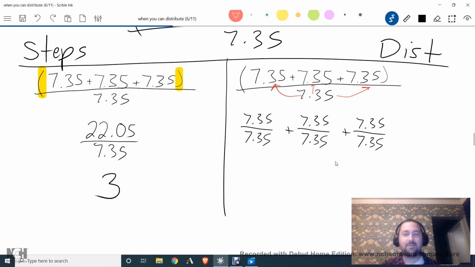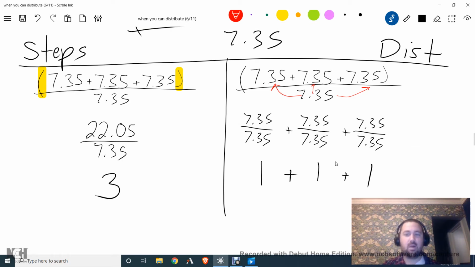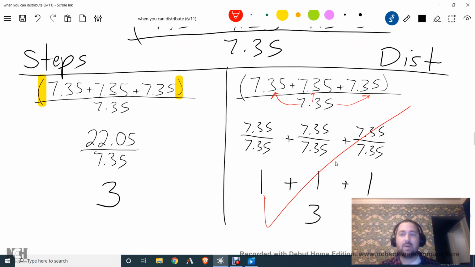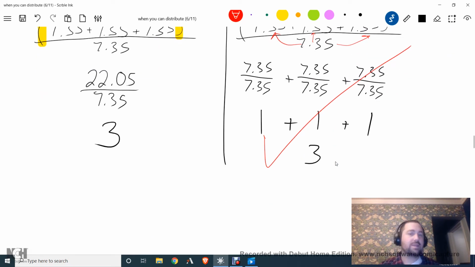Anything divided by itself is 1. So I don't go get my calculator. It's just 1 plus 1 plus 1. And it's just 3, right? So notice in this case, by distributing the division, we made all the terms simpler. So this would be a case where distribution makes sense to do. I think it's smart to distribute here. It's smart lazy. You're going to result in less work.